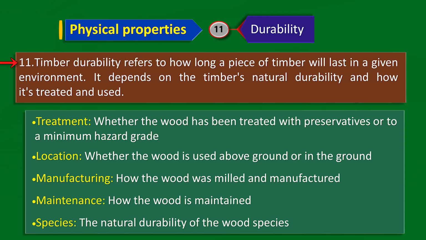11th point is durability. Durability of the timber refers to how long a piece of timber can last in a given environment. It depends upon timber's natural durability and how it is treated and used. For example, treatment: whether the wood has been treated with preservatives to a minimum hazard grade. Location: whether the wood is used on ground or above ground. Manufacturing: how the wood has been milled and manufactured. Maintenance: how the wood is maintained. And species: the natural durability of the wood species.